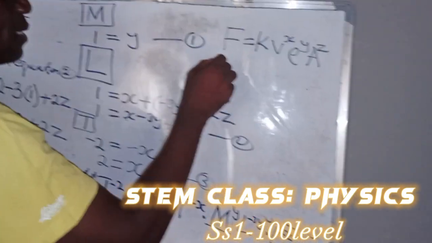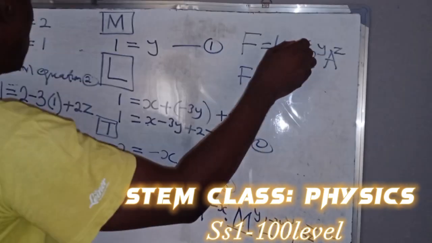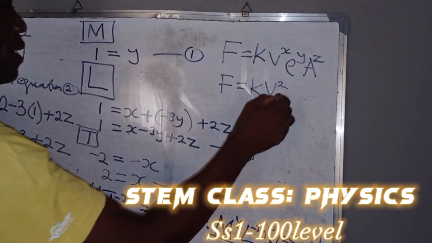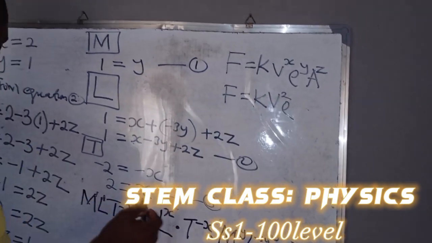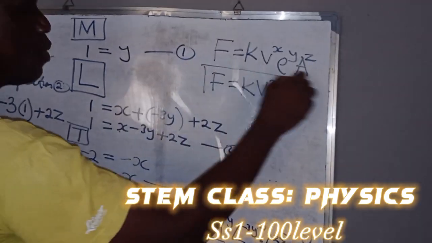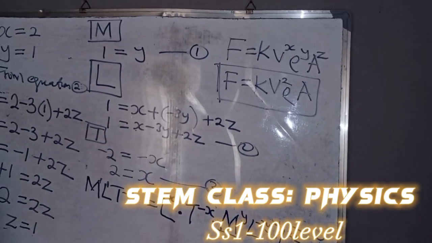So let's substitute that. That will be F equals K. This one is 2, that will be V squared, right? Y is 1, that will be this. Z is also 1, that will be this. So this is the formula the examiner is trying to bring across to us in that question paper.